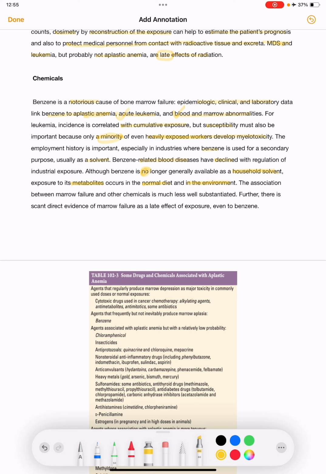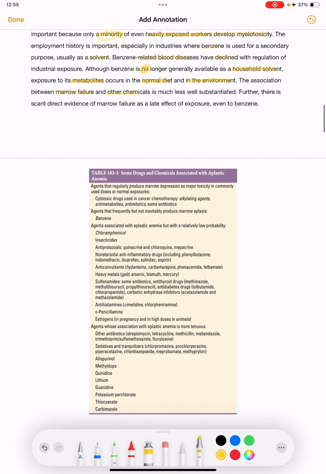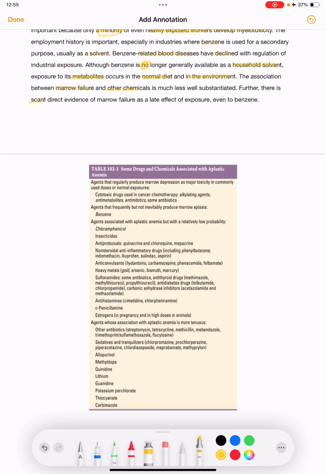The association between marrow failure and other chemicals is much less well substantiated, and there is scant direct evidence of marrow failure as a late effect of exposure even to benzene. Metabolites in the normal diet and in the environment may also lead to bone marrow failure.